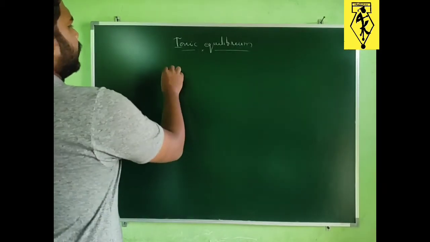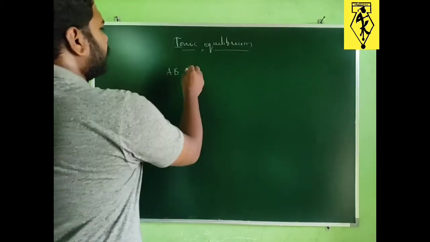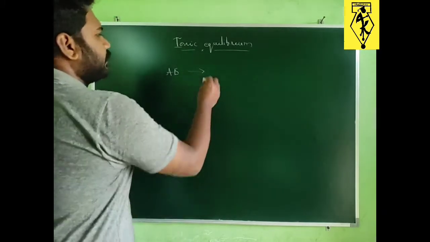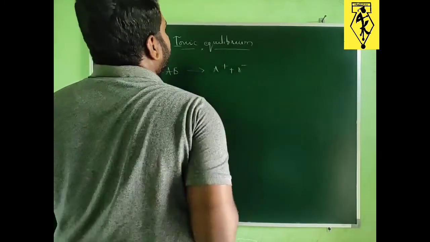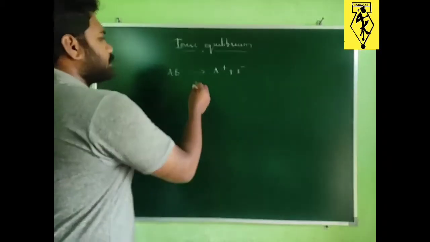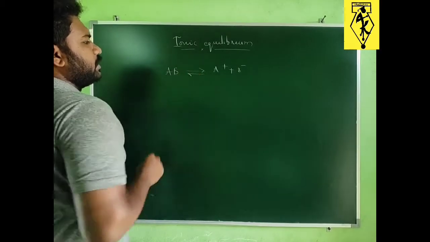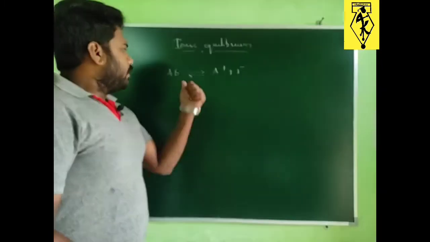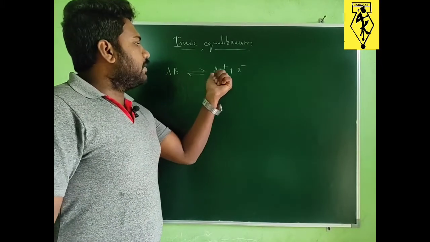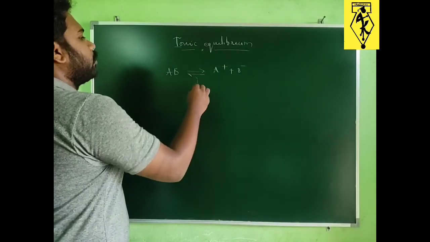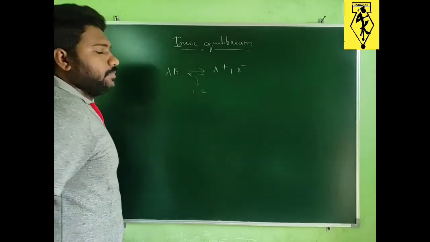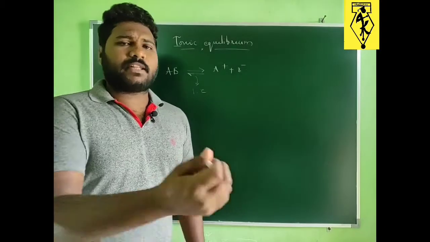Let us take some electrolyte AB, which further gives ions A plus and B minus. Suppose equilibrium is established between these two: AB is the electrolyte compound and A plus and B minus are the ions of the electrolyte. This type of equilibrium can be called ionic equilibrium.